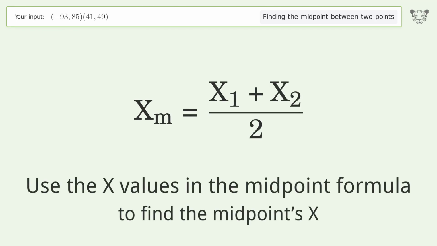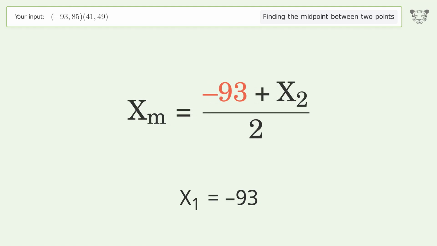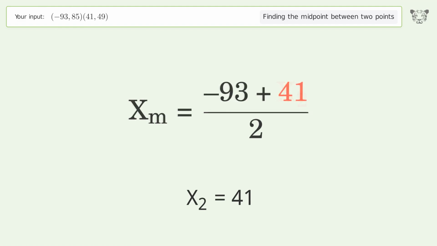Use the x values in the midpoint formula to find the midpoint's x. x1 equals -93. x2 equals 41. Simplify the arithmetic.